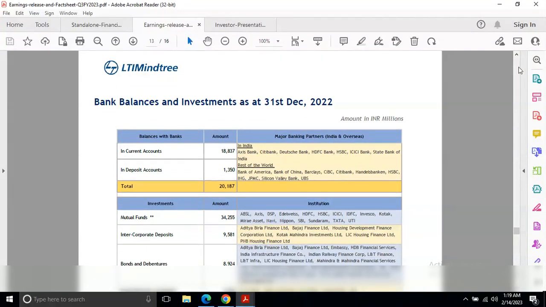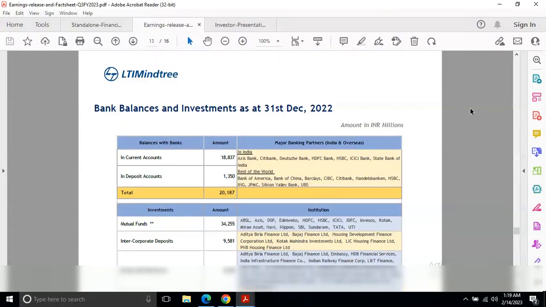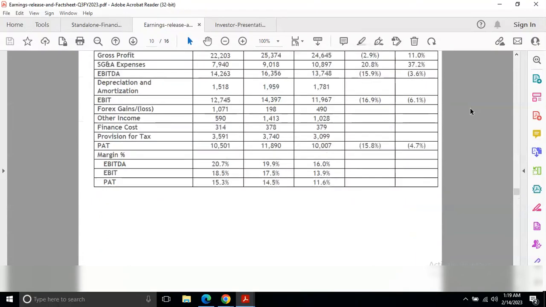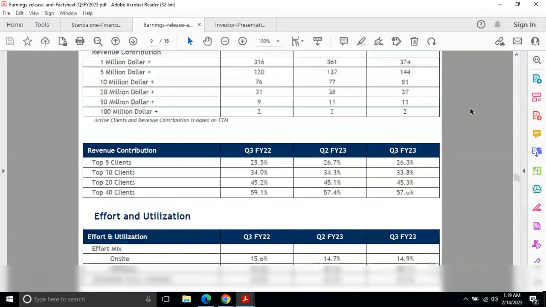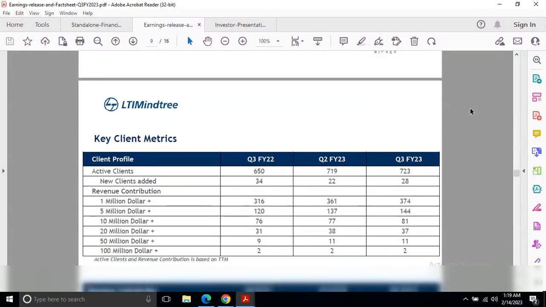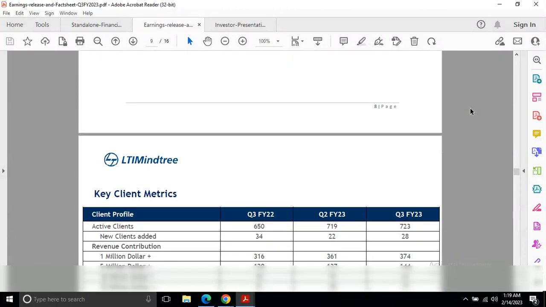So overall we can see it's not a very good result this quarter. The company has not maintained its profit, and its margin is also down. The headcount is quite stable, and there is not much change in client metrics either.